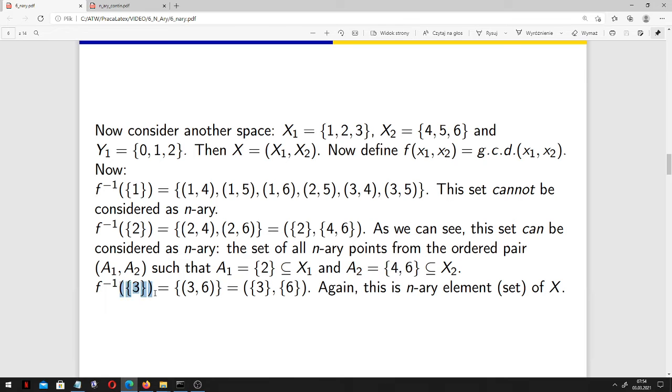And something similar holds in the case of the singleton of 3. But if we consider the singleton of 1, the situation is different. This set cannot be considered as binary. We cannot identify it with a set of the following form. Note that, for example, we have (2, 5), but we do not have (2, 4) or (2, 6). Yes, (3, 4), (3, 5), but not (3, 6).